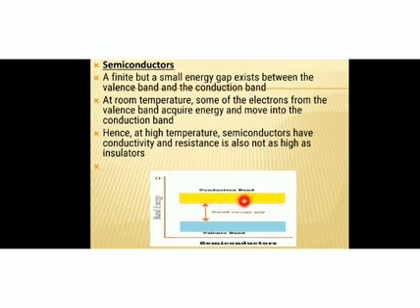So, this is the energy band diagram for semiconductors. Here the valence band and conduction band are separated by a small energy gap. So whenever external energy is applied, electrons from the valence band acquire energy and jump to the conduction band and conductivity occurs. So that's why the conductivity of semiconductors lies between that of conductors and insulators.